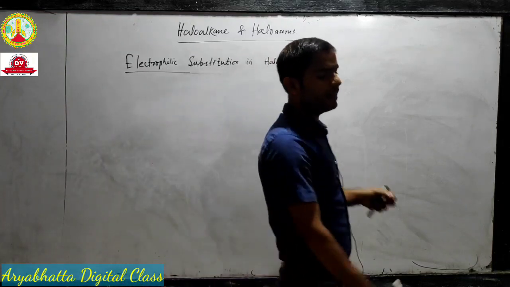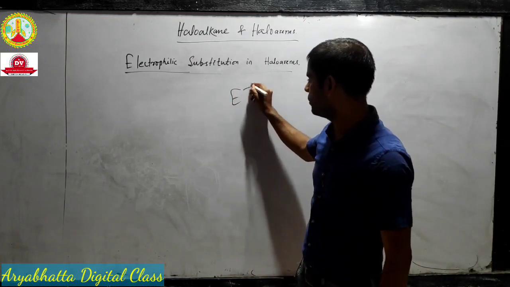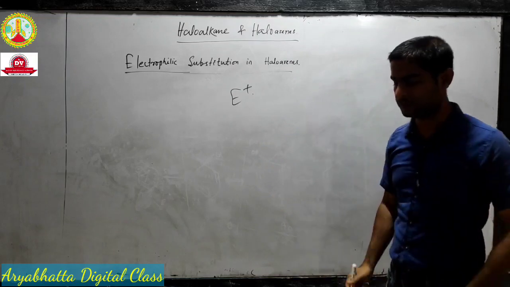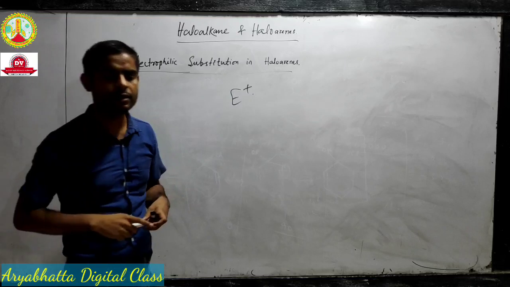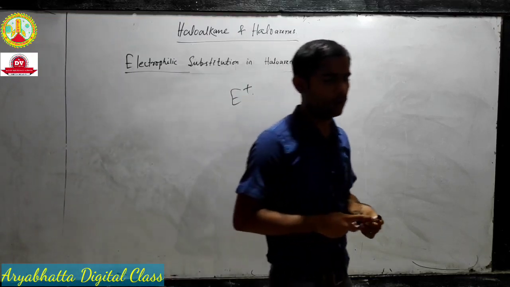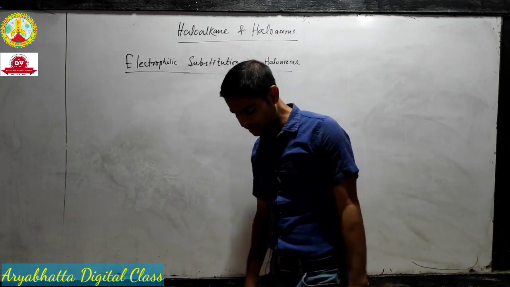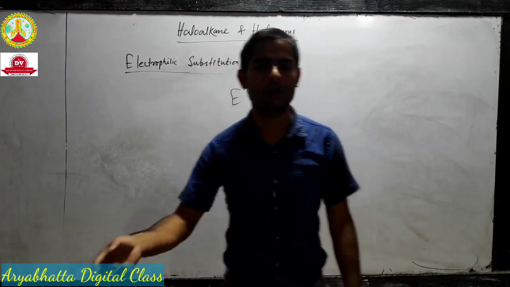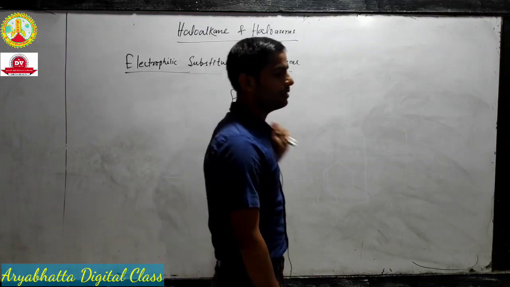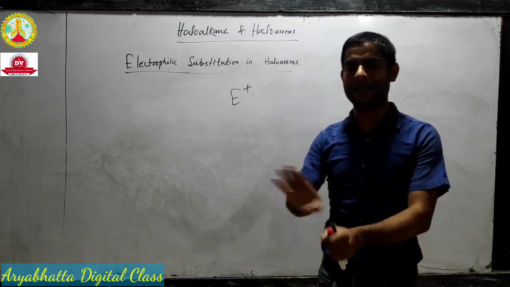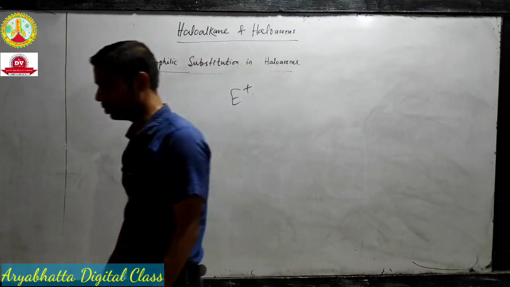We have already discussed in class 11 what electrophiles are. So electrophiles are E positive, that means any molecule which is electron deficient, which has a low density of electrons, or sometimes, most of the time, positively charged species are called electrophiles. Now these electrophiles will attack the benzene ring and go through electrophilic substitution. Okay.